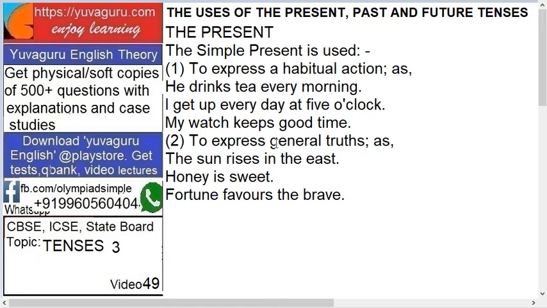Then second is to express the general truths, means the sun rises in the east. Yeah, means that's why it's called simple present. So these are the two ways, two points. Then honey is sweet, fortune favors the brave. So these two are easy, you might have got it.